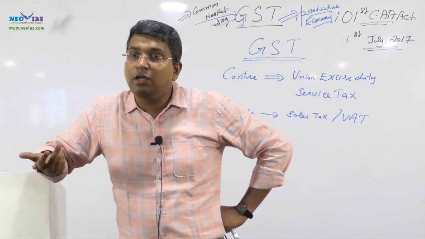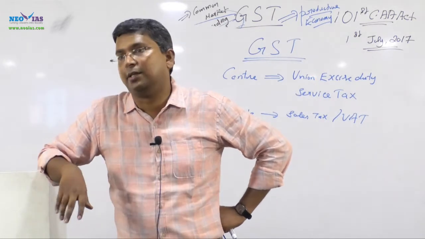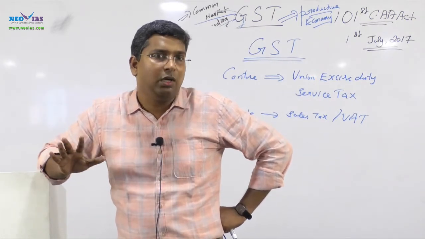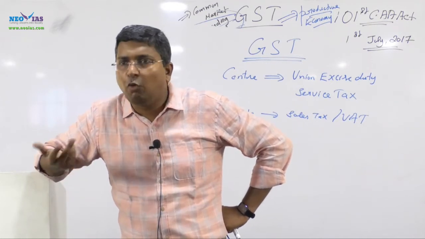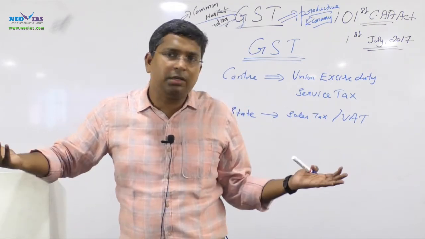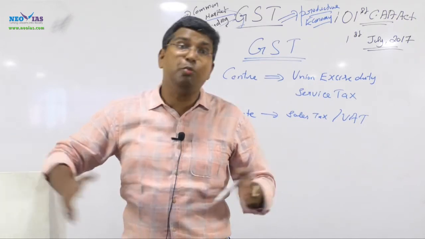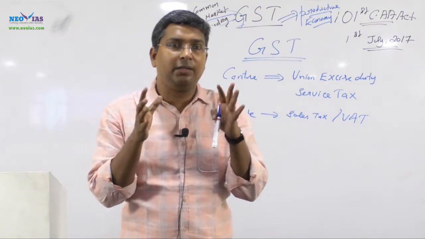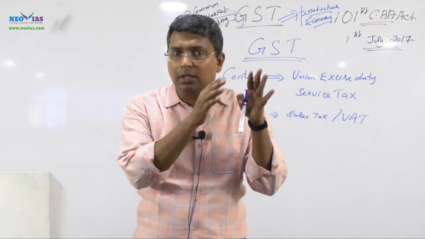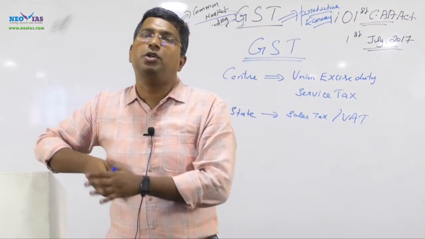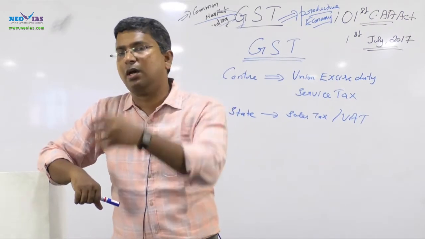Similarly, state governments don't have any idea about service tax, because till now none of the state officials is aware of what to do with it. They are not trained, they are not aware. So many technical and administrative things also have to be done parallelly once this integrated tax, this common tax, comes into the picture.